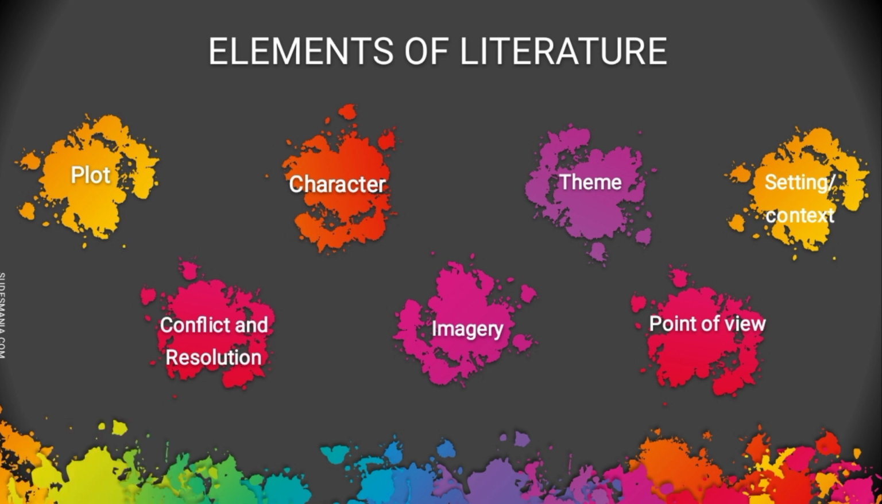Imagery. Imagery is visual symbolism or figurative language that evokes a mental image or other kinds of sense impressions, especially in literary work, but also in other activities such as psychotherapy. Next is point of view. Point of view in literature is the vantage point from which a story is presented.